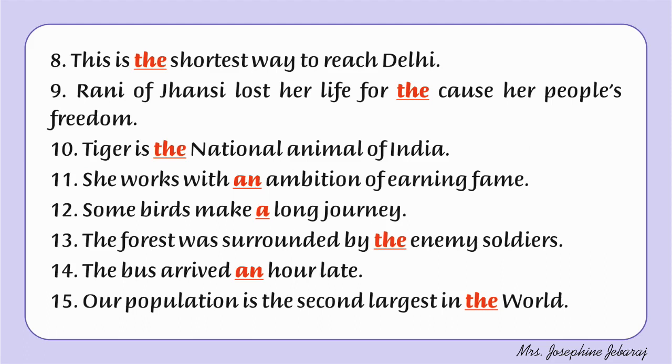Number 9. Rani of Jhansi lost her life for the cause of her people's freedom. Number 10. Tiger is dash national animal of India. So here we talk about the tiger in particular, so we use the definite article the. Number 11. She works with dash ambition of earning fame. Ambition starts with a vowel, so an.